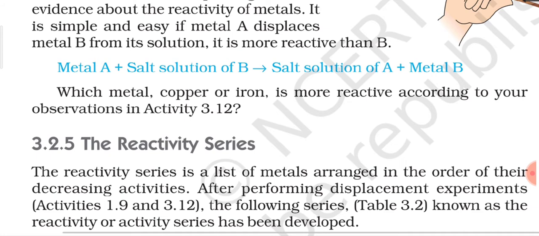In this reactivity series, metals are arranged in the order of their decreasing activity. That means metals which lie at the top are highly reactive in nature. As you go down, the reactivity of the metals decreases, and after the highly reactive metals you have moderately reactive metals, and finally at the bottom you will find metals which are less reactive in nature.